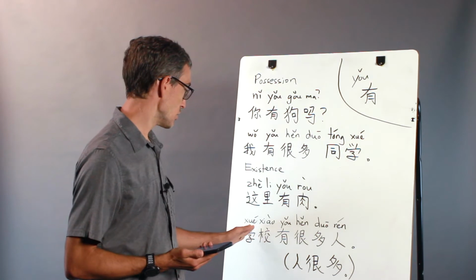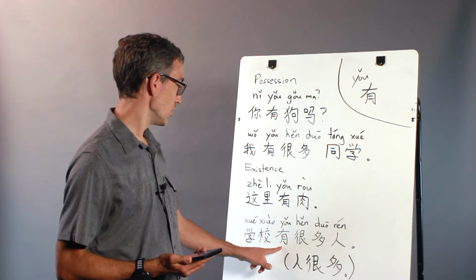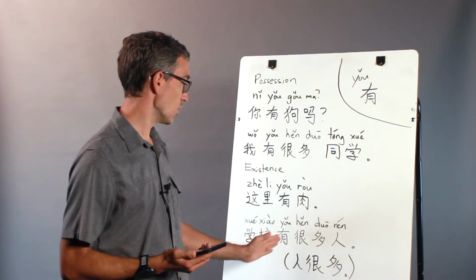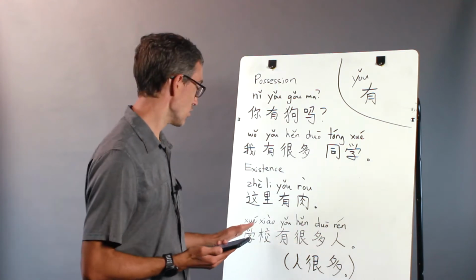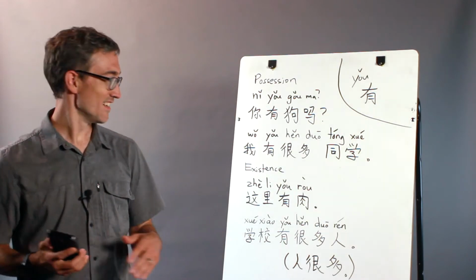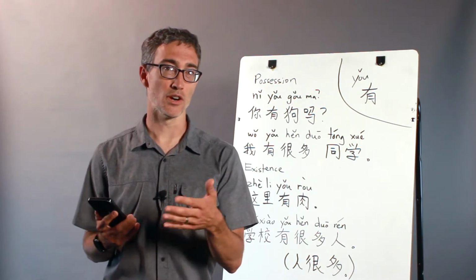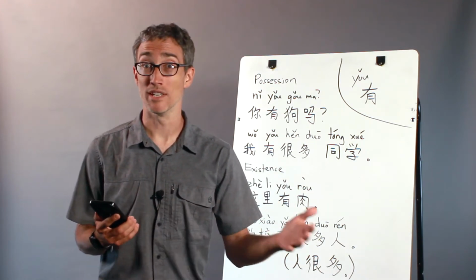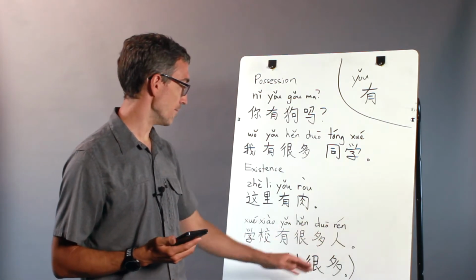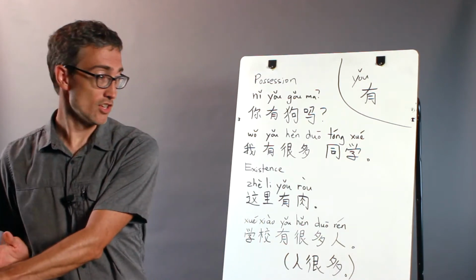To exist. 学校有很多人. 学校, school, or the school. 有, to exist. 很多人. So the school, 有很多 means there are many people. It's like saying the school has many people, but of course the school doesn't have them. It's saying that there are people in the school. So there's a lot of people in the school. Or there's a lot of people at the school, something like that. 学校有很多人.